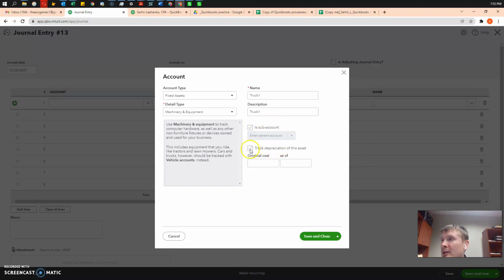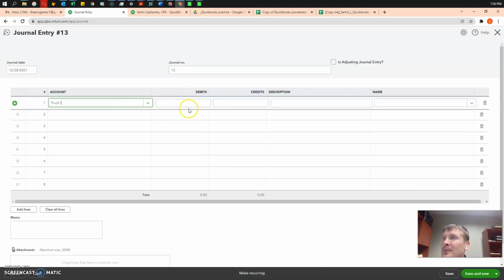And also, if we have some basis issues, taxable basis issues, if we transfer assets between subsidiaries of the consolidated tax return, we might want to transfer the truck with some accumulated depreciation, but I won't do that right now. So I will just do Truck 1, save and close.